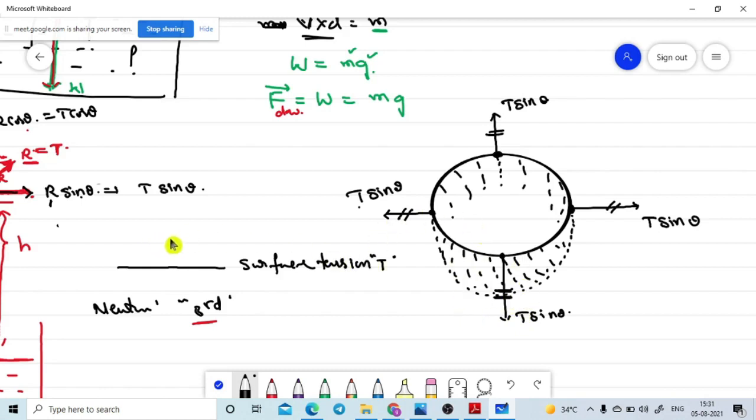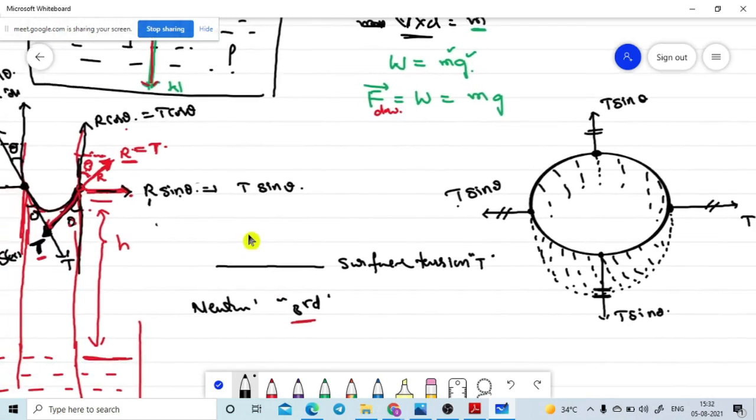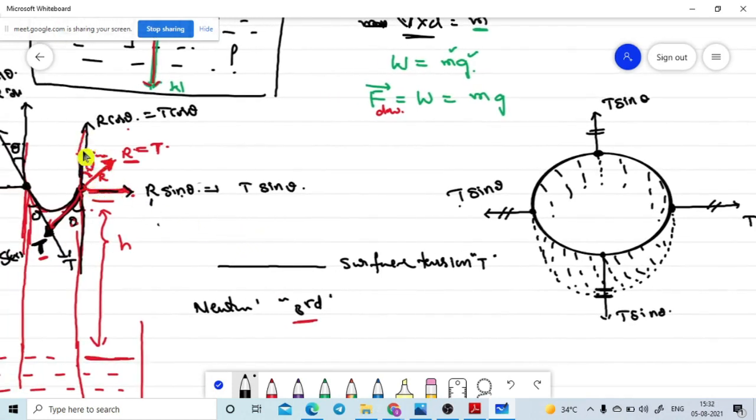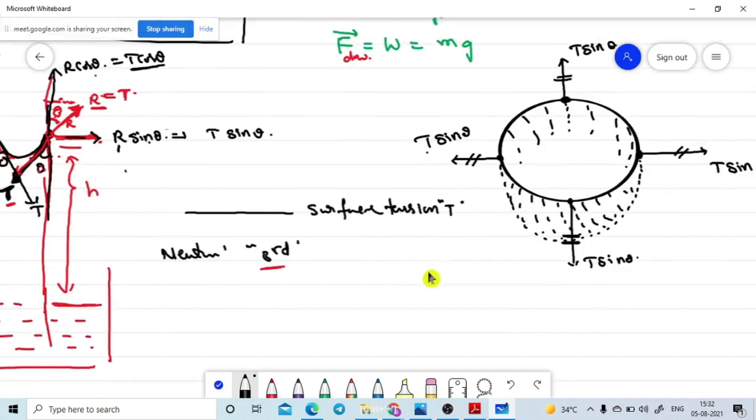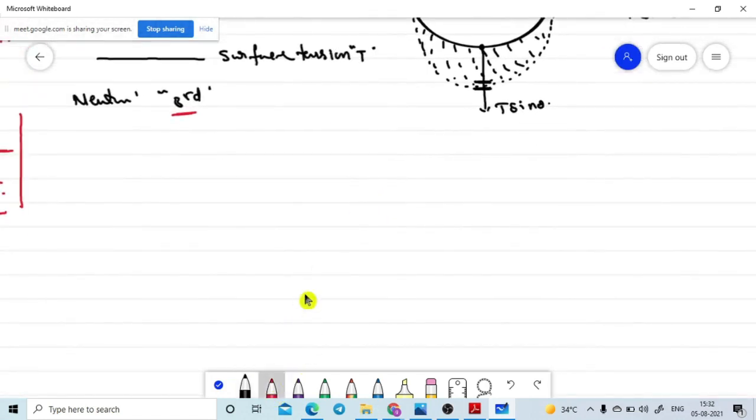Now, if you come to here, will you please look at this diagram? There is an upward direction force acting along each and every point with T cos theta. Now I am redrawing one more diagram. This is the capillary tube cross section. On this cross section, I took one point. Along this point, one force is acting, T cos theta.